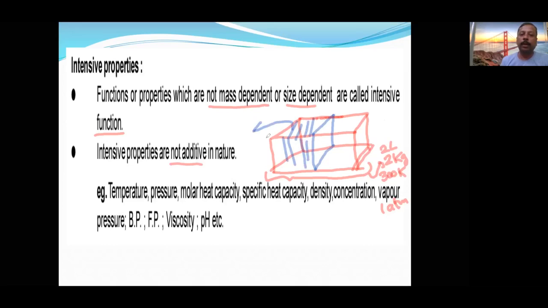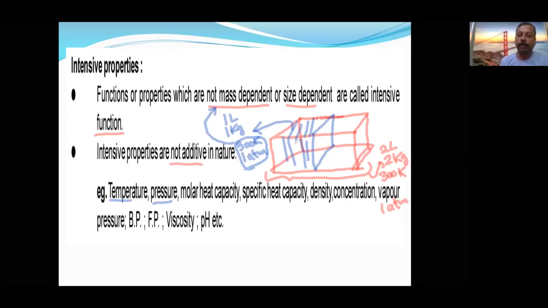In this part, what will be the volume? What will be the mass? What will be the temperature? What will be the pressure? This volume will be 1 liter. Mass will be 1 kg. And temperature is still 300 Kelvin only. By keeping a partition, I am not changing the temperature. Pressure is still 1 atm only. So are they depending on quantity or size? No. So they are not mass dependent. Therefore, pressure and temperature do not depend.